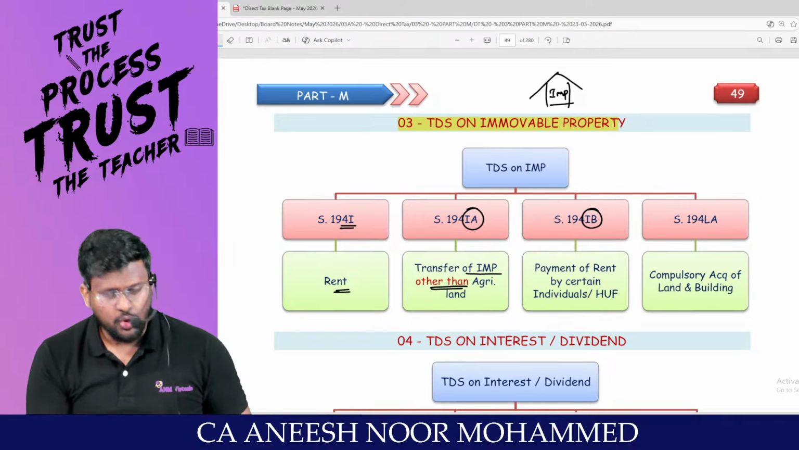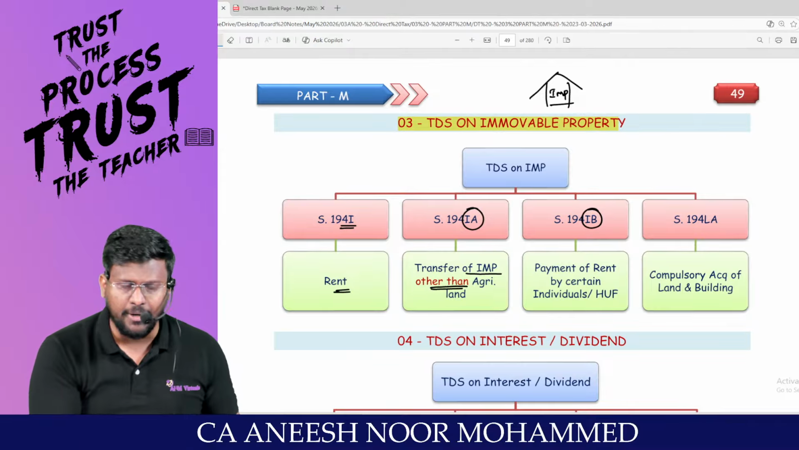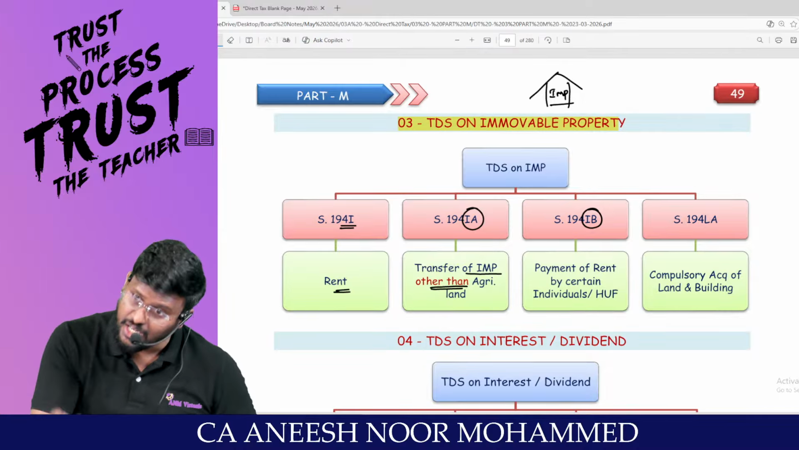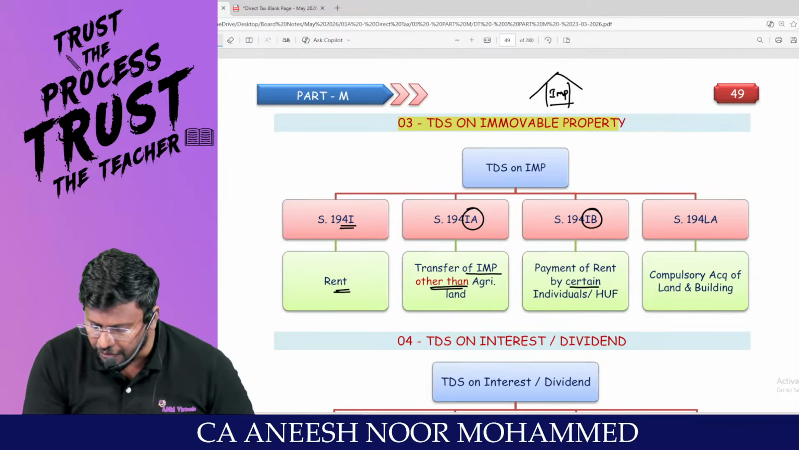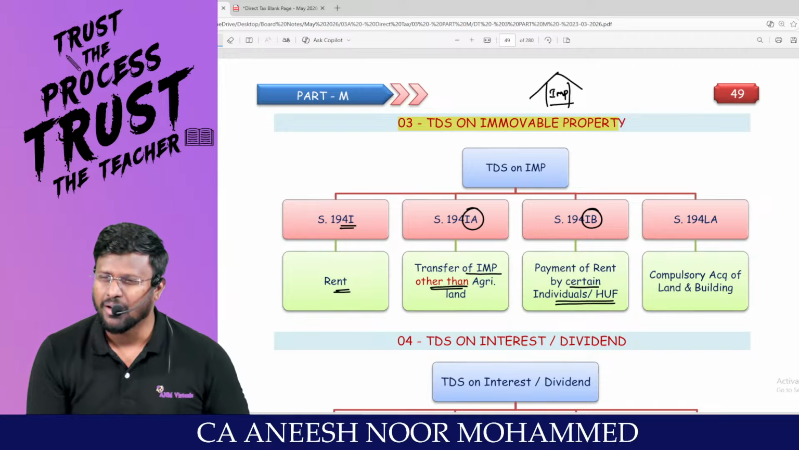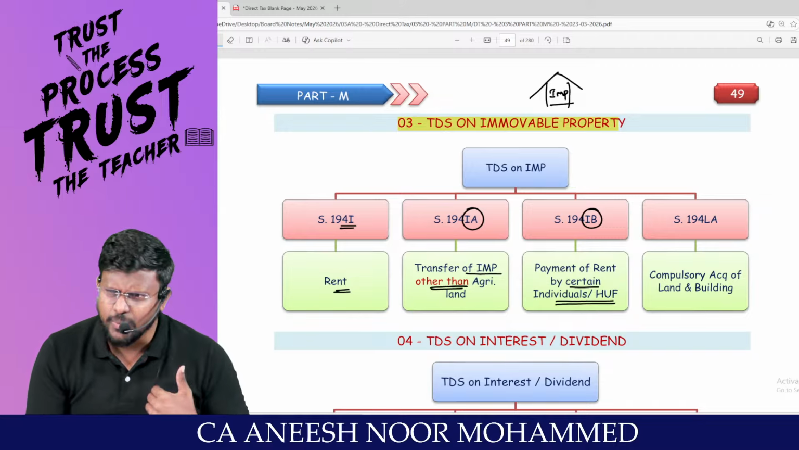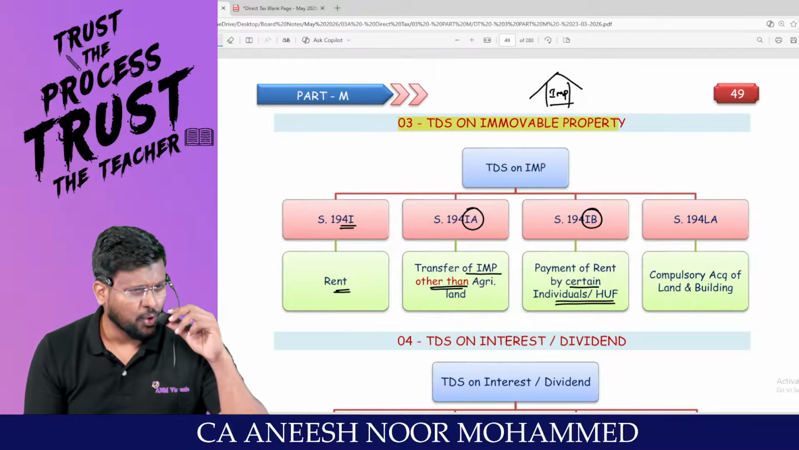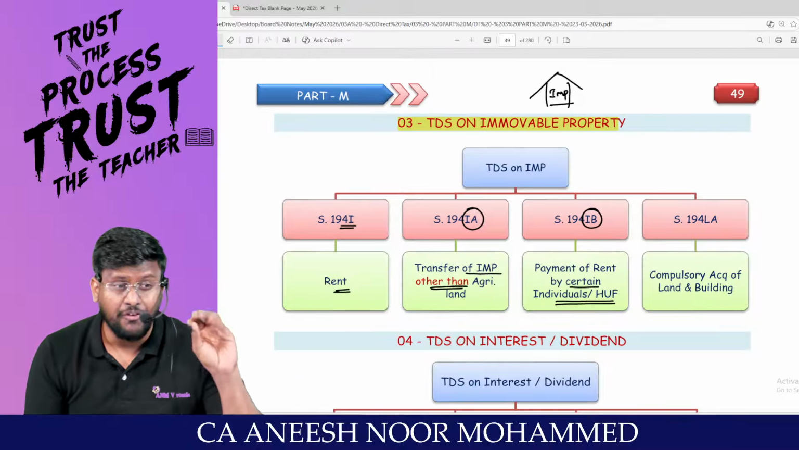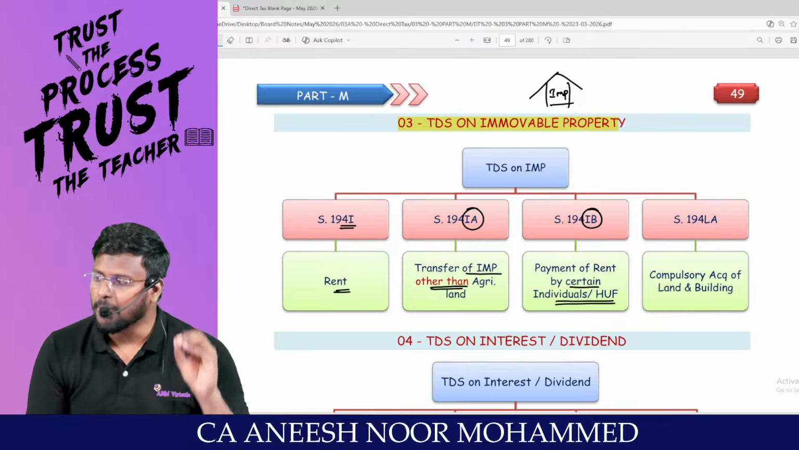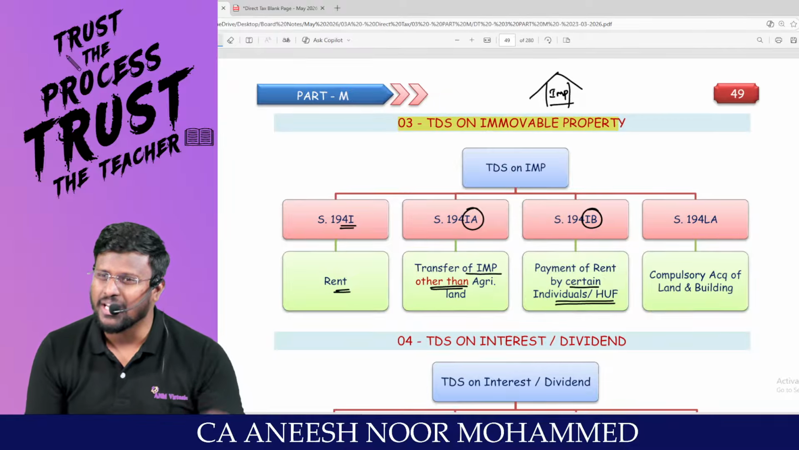194I not applicable, 194IB applicable. Where 194I is applicable, 194IB will not be applicable. Payment of rent by certain persons: individual or HUF. Am I an individual? Have I taken a place for rent? Am I paying more than 50,000 per month? Then I am liable to deduct TDS under section 194IB.